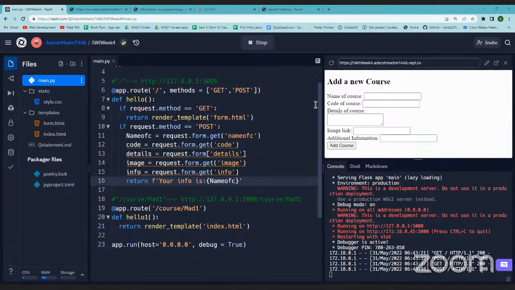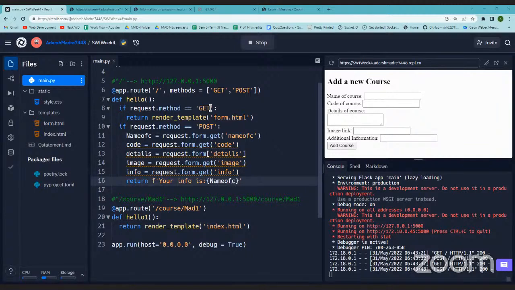Since it is a form, it will hit with the post method. So it will come to this, and in the post method it will retrieve all these values because we are using request.form. It will save them and then return this. So same URL, same function, two different functionalities with the help of methods. That is how we use get and post.